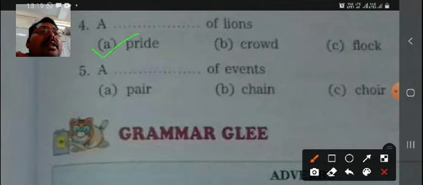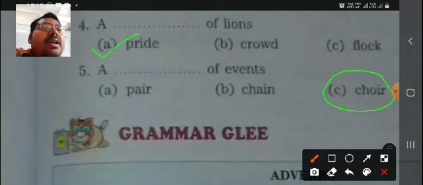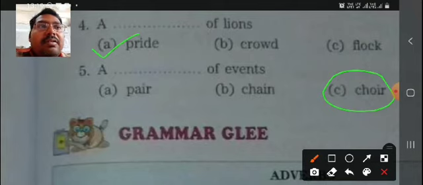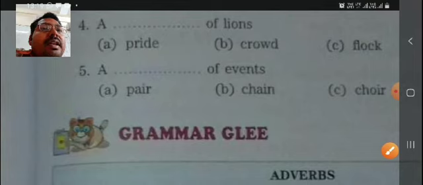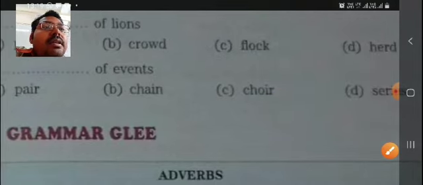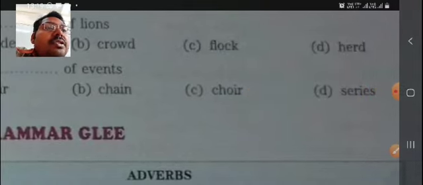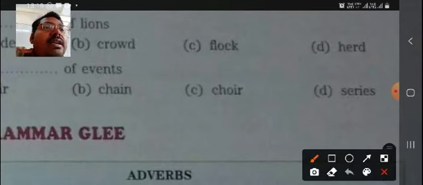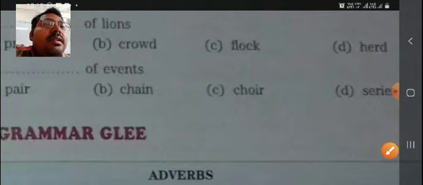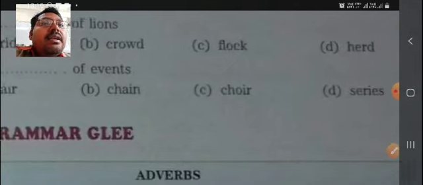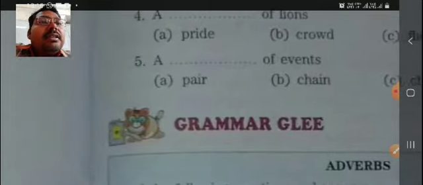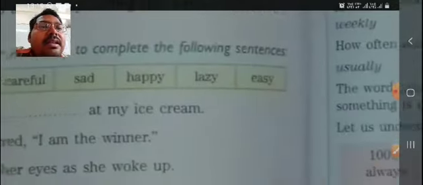And then the next one: a pair of events, a chain of events, or a choir of events. We say choir of musicians, choir of singers. Many singers stand there in the choir, so this will not be it. Series would be the right answer there. Series of events. And herd is of cattle. So for lions, pride is the right answer there.